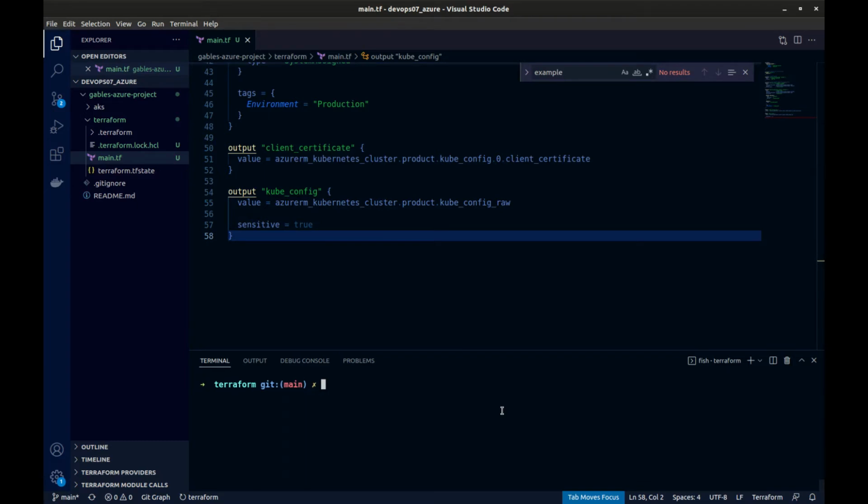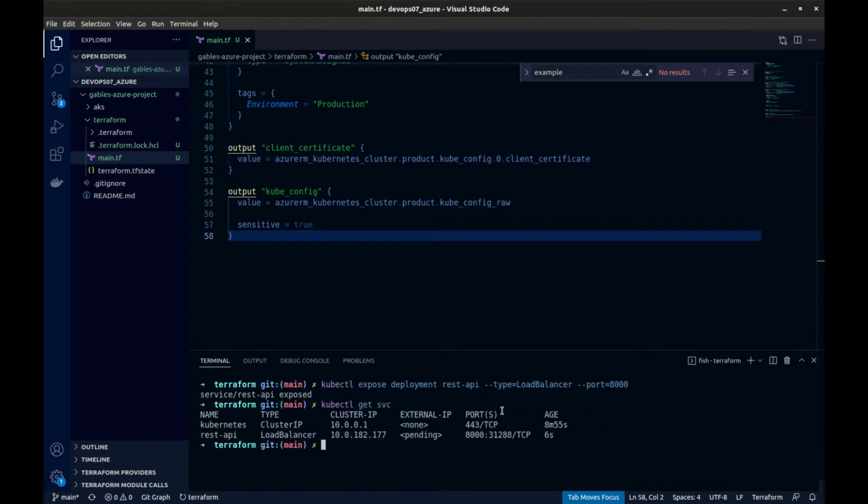Okay, and then we can create our service, kubectl expose deployment REST API load balancer port 8000. Okay, it's been exposed. Let's do get service. Here you can see our external IP is coming up. It's pending right now. Let's check it again. There you go, it's populated.